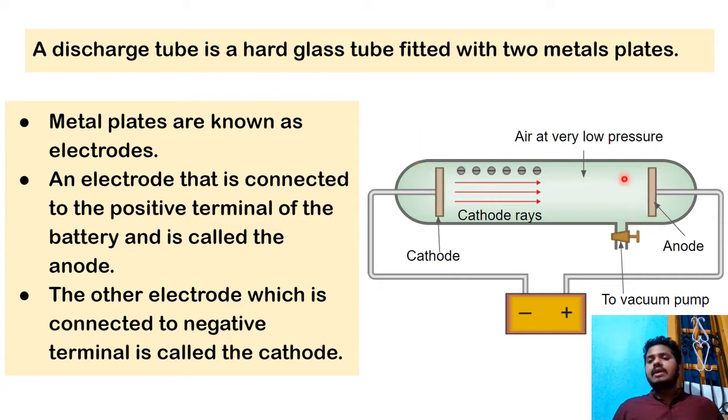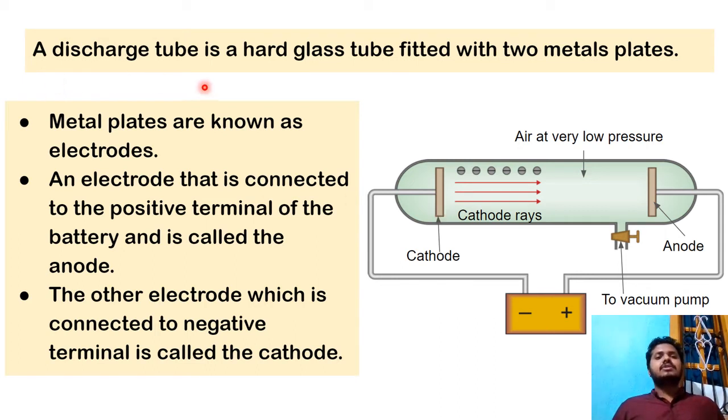Electrodes are some metals, and these were connected to the battery, to the positive and negative terminals. The part where the positive is connected is called the anode. Now it is very easy to understand: the ion which moves towards the anode should be opposite of this. Here the anode is positively charged, so anions, or anything which carries a negative charge, will move towards the anode. Got it? Here it is the cathode now, and because it has that negative charge, negative charge will be generated from the cathode side. Therefore it was named cathode rays.